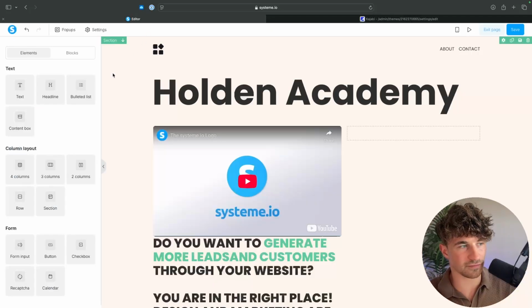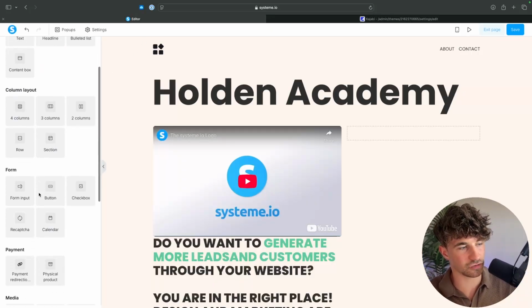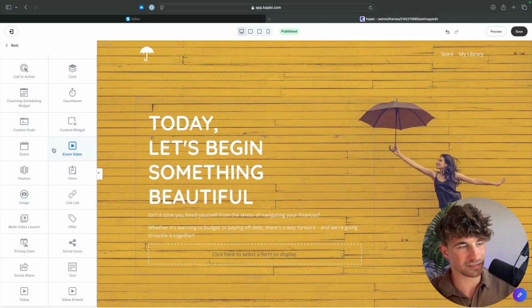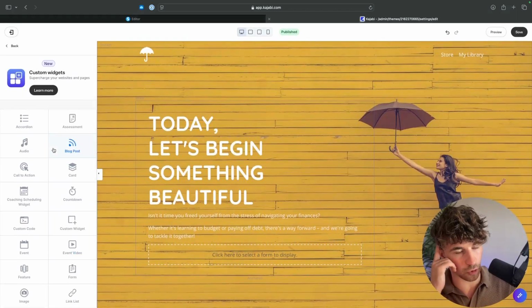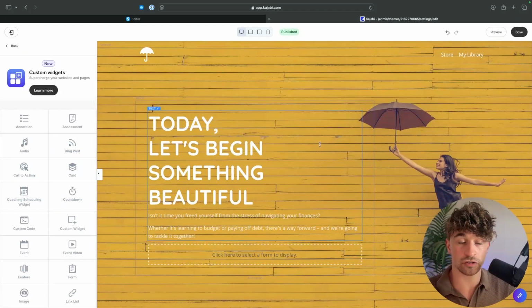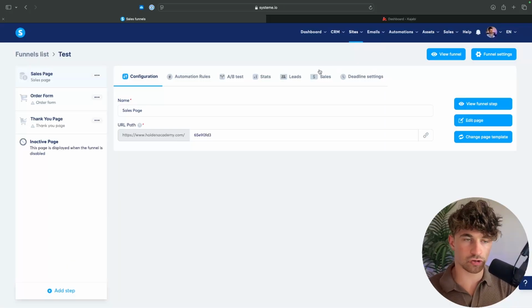Like with System, we have these beautifully laid out text sections and form sections, whereas inside of Kajabi, this is just kind of bundled all together. Now, the reason for this is because Kajabi mainly focuses on the backend tools, the communities, the courses, and things like this. But I think for $89 per month, they could do a much better job on the funnel side of things. And then the last thing to touch on when comparing these two tools is going to be the email marketing and the email automations.